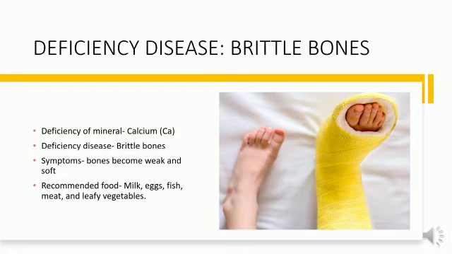As you all know, the mineral calcium is required for our bones to be healthy, and if there is deficiency of calcium in our body, then brittle bones may occur. As a symptom of this disease, bones become weak and soft, and the chances of fracture get high. And if we talk about the food that we should eat in this case, milk, eggs, fish, meat and leafy vegetables, as these are good sources of calcium.